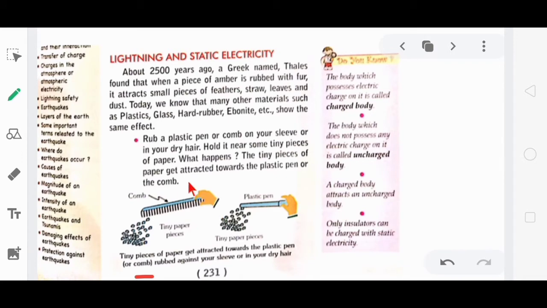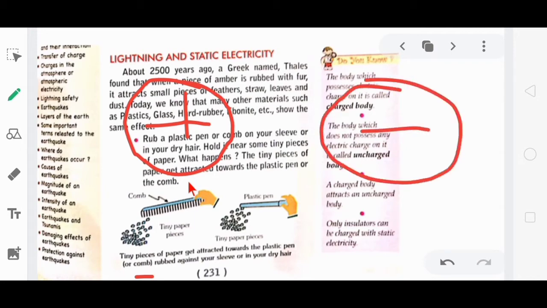So what is the reason? Actually, when you rub the plastic pen or the comb in your dry hair, transfer of electrons takes place between these two bodies, and when transfer of electrons takes place, these two bodies gain charges. One body gains positive charge, the second body gains negative charge, and this is how static electricity is generated.